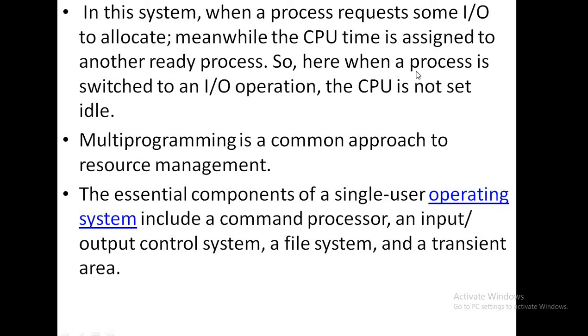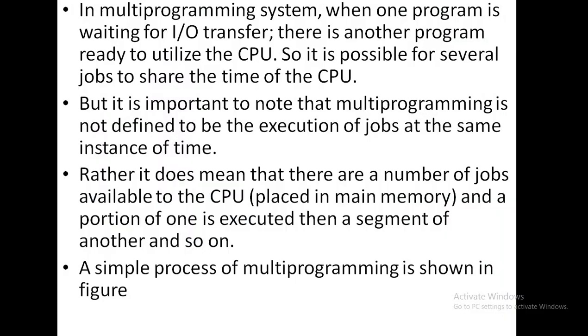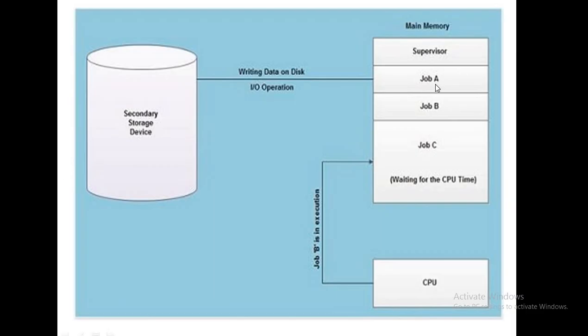So, when a process is switched to an IO operation, the CPU is not set idle. As I have told you, when job A needs an IO operation, the CPU does not idle. In the meanwhile, the CPU executes job B, and after completion of job B, job C is next ready for execution. Here, the CPU is not in an idle state.